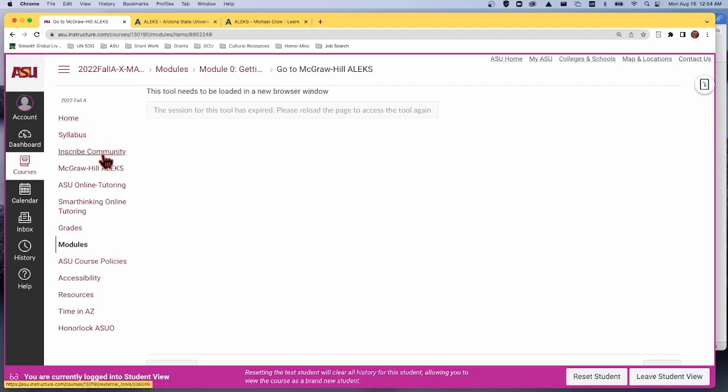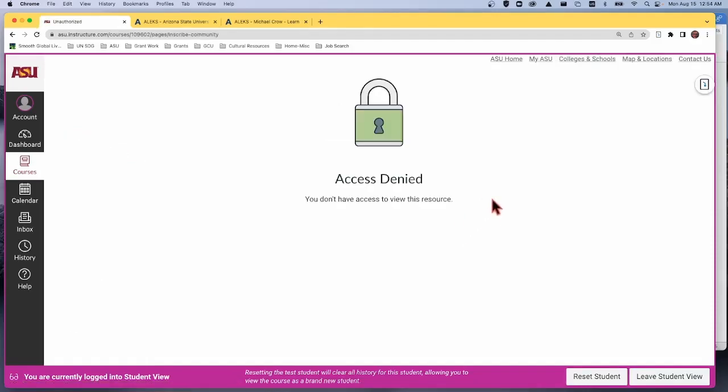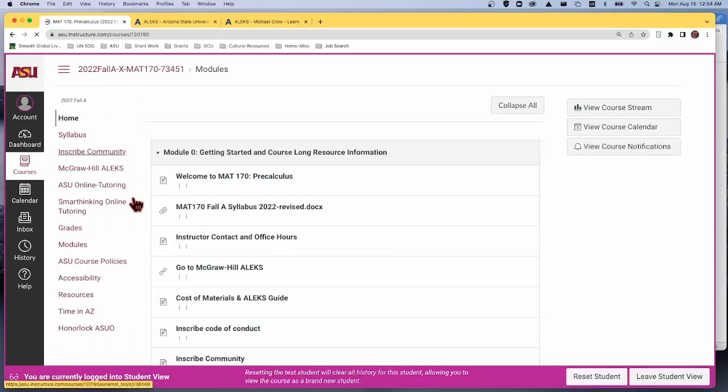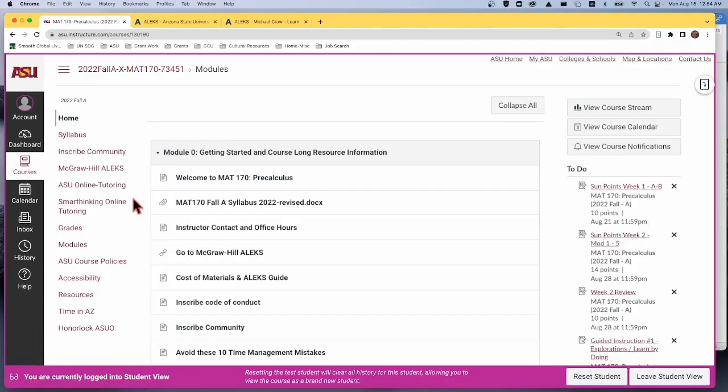We also have the Inscribe community. So in here, again, I'm not sure if they've got these set up quite yet, but this is a system where you can ask questions, and then it allows other students, yeah, they haven't been set up yet, but you'll see that one fairly soon once you get in. Should be available by Monday. But the Inscribe community is where you can ask questions and anyone can answer them. Another student, we've got people from ASU Online who are monitoring, tutors, and your instructor as well. So we'll answer the questions that way.